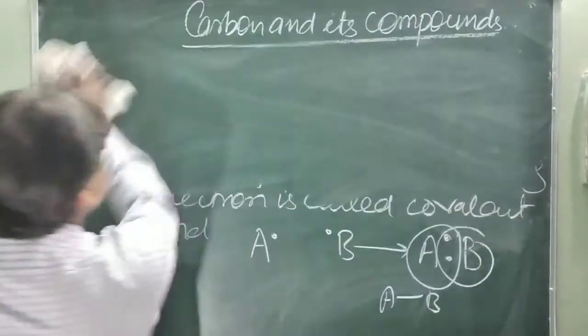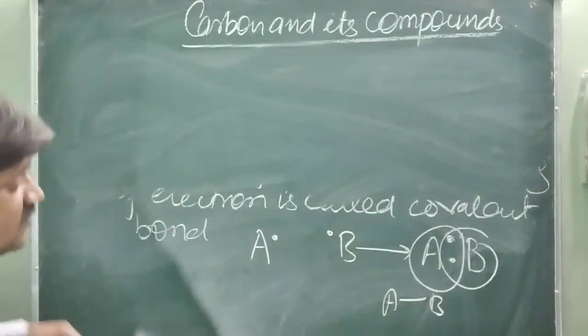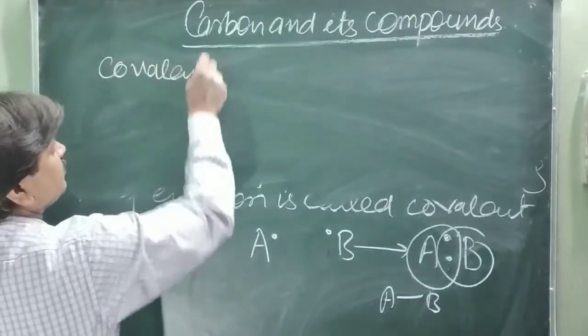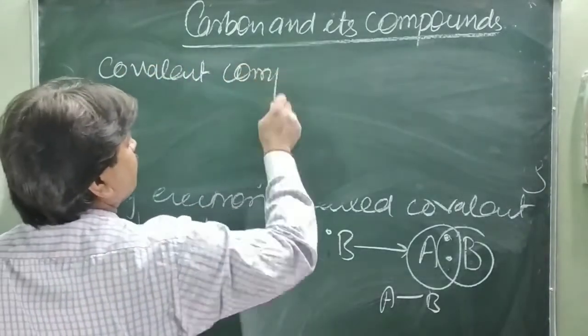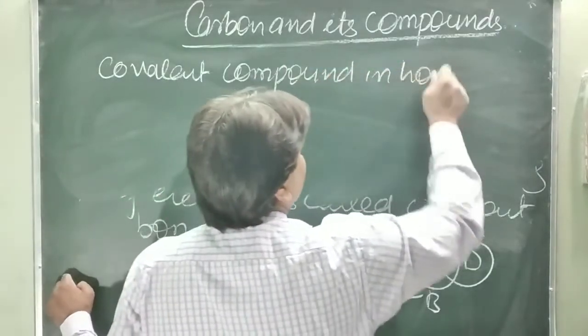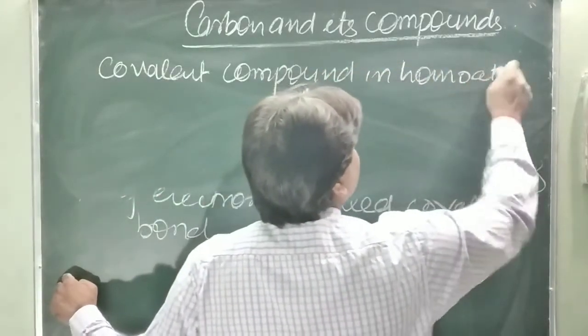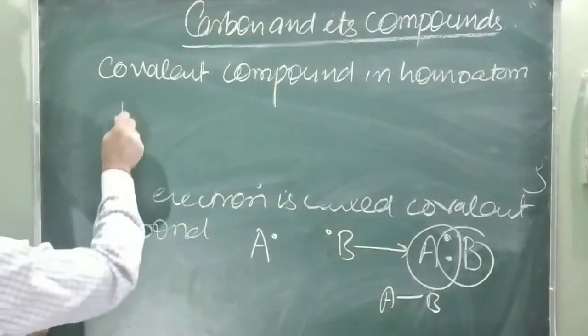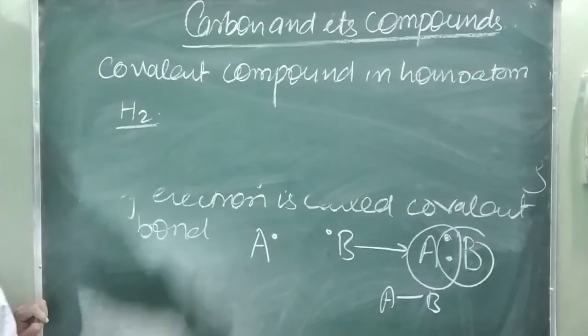Covalent compound in case of homoatom, how do you show? Covalent compound in homoatom. Homo means same atom. Just like hydrogen, how hydrogen formation takes place.